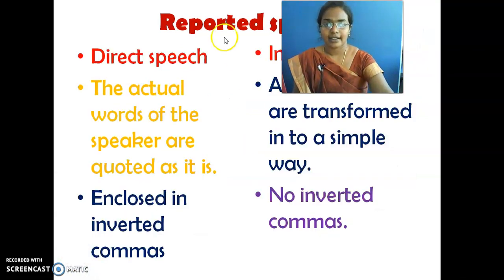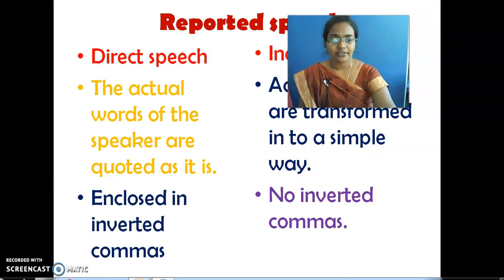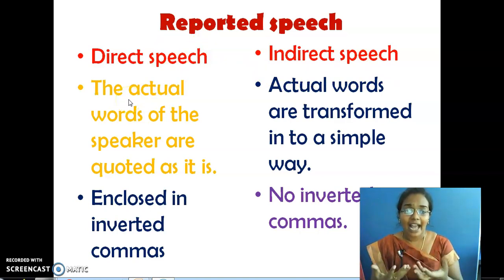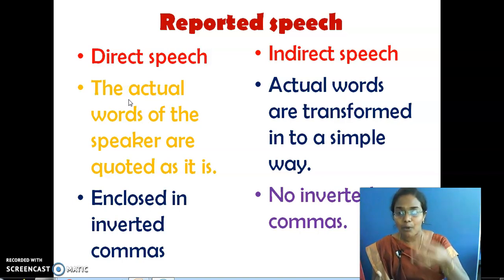Here, you can take the differentiation also. Take down the differentiation now. Reported speech: how a direct speech will be and how an indirect speech will be. How will a direct speech be? When we give the actual words of the speaker as it is spoken, we call that direct speech.